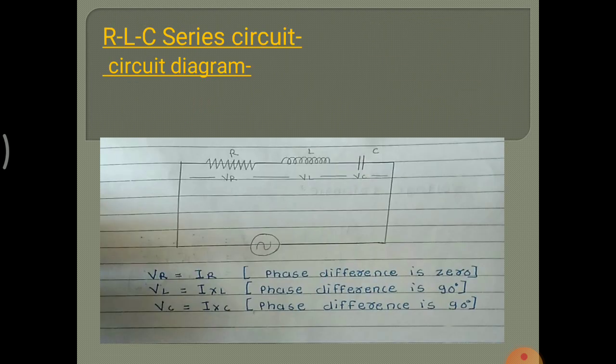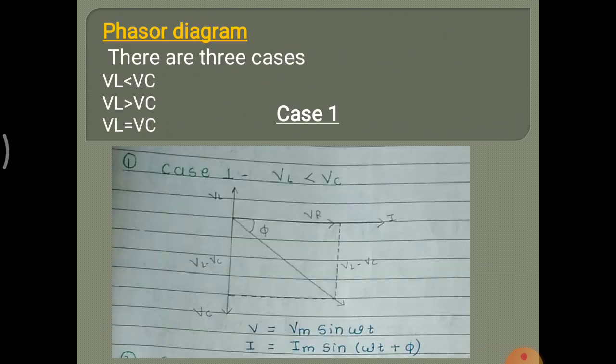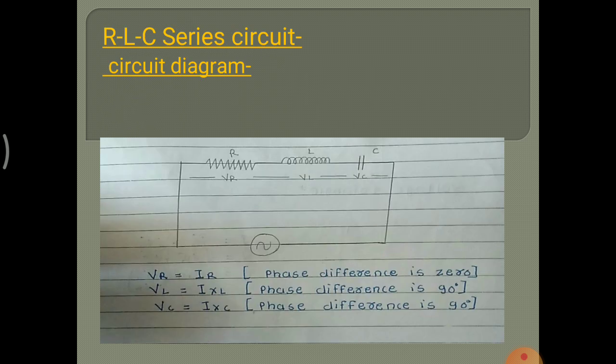RLC series circuit: R, L and C are connected in series. Voltage across R is VR, voltage across L is VL and voltage across C is VC. VR is equal to IR, VL is equal to IXL and VC is equal to IXC. Phasor diagram: there are 3 cases for the RLC circuit: when VL is less than VC, when VL is greater than VC, and when VL is equal to VC.